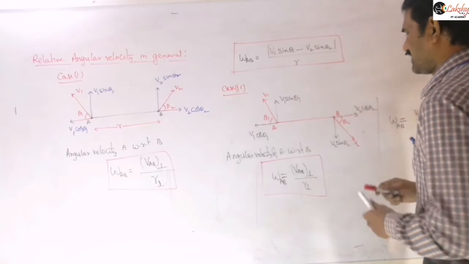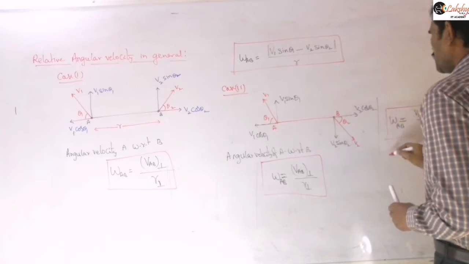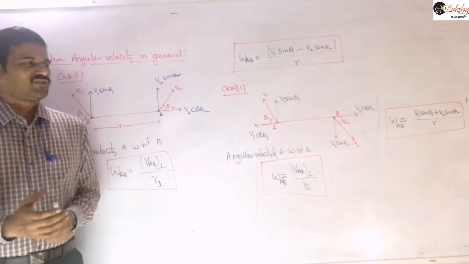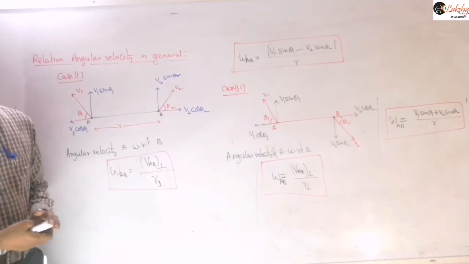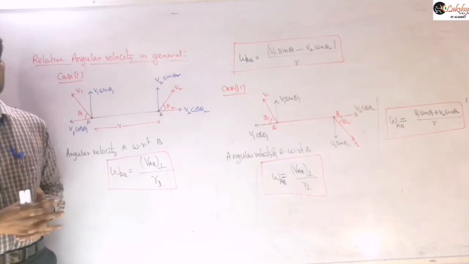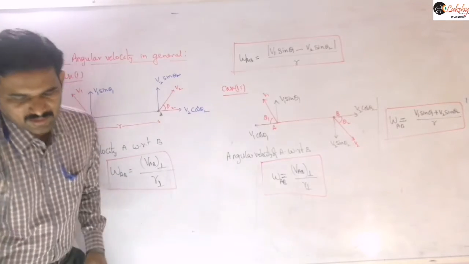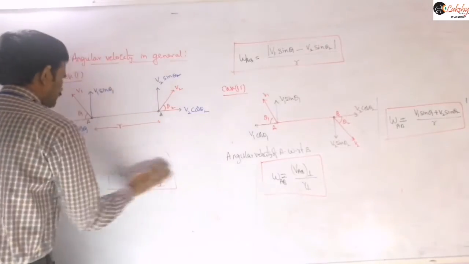So if you are getting these two components in opposite direction, then minus of minus plus you will get. If they are in same direction, then you will get this minus sign like this. So that is the only thing you need to remember while you are writing these relative angular velocities here. Is it clear? So that is a way of writing relative angular velocities when both the particles are moving.